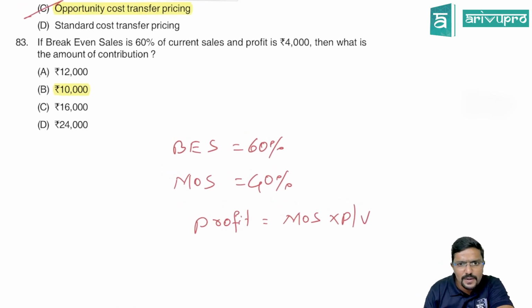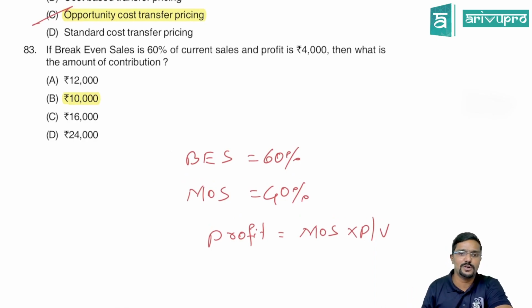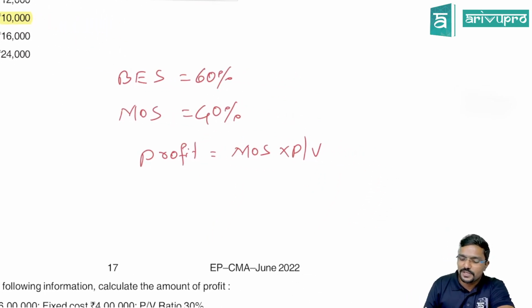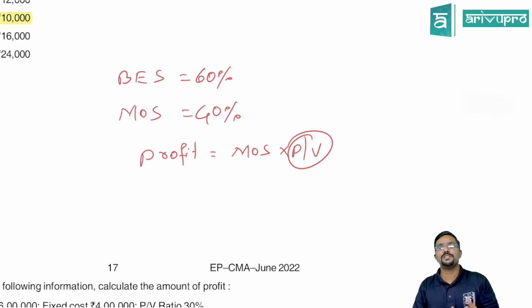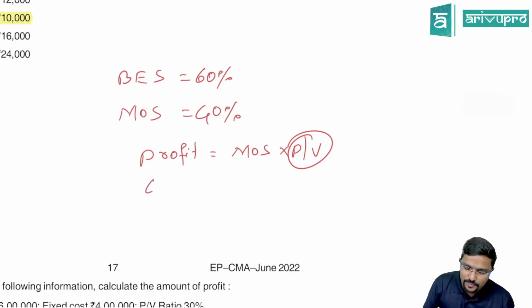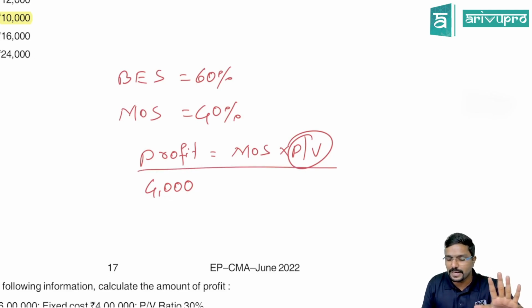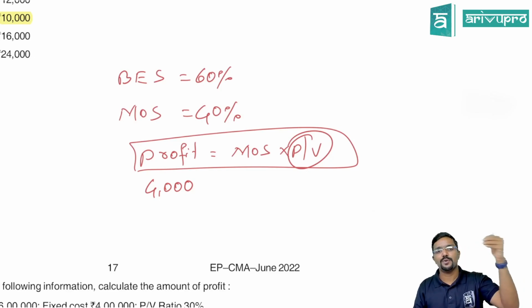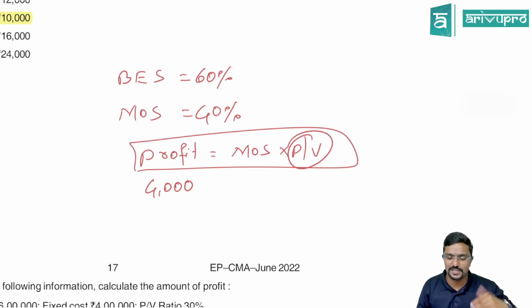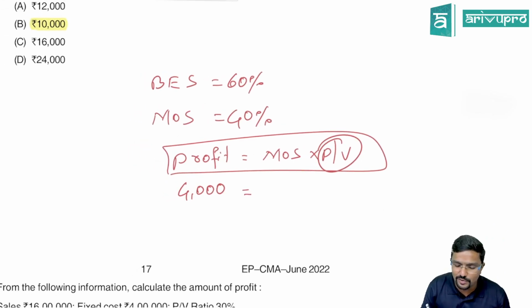Then what is the amount of contribution they have asked? The profit is 4,000. PV ratio is in percentage, but what they are asking for is the contribution amount. This formula we calculate in rupees, profit in rupees and margin of safety in rupees, but margin of safety we know in percentage, 40%.